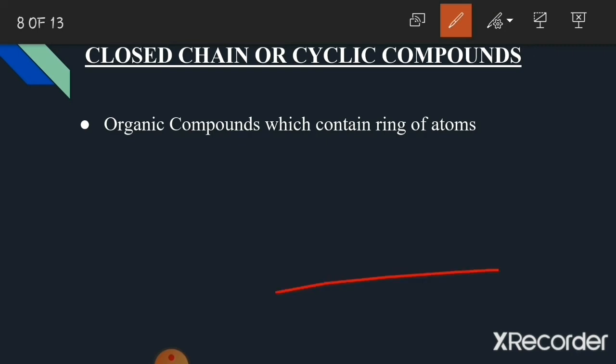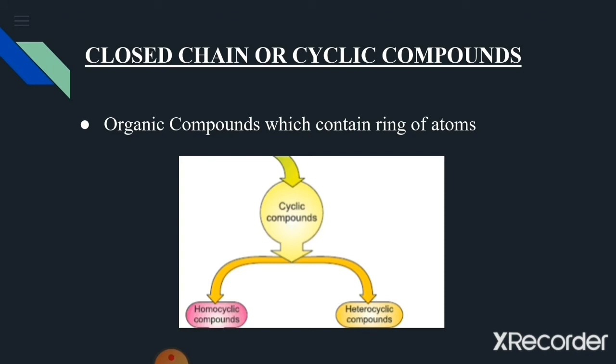These cyclic compounds may further be classified into 2 subgroups: homocyclic compounds and heterocyclic compounds.